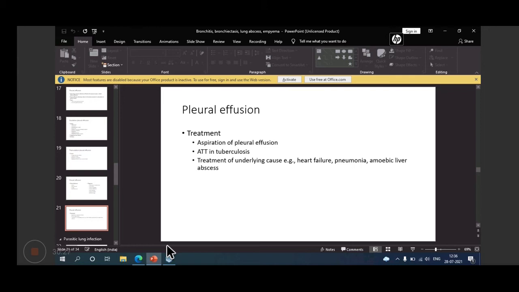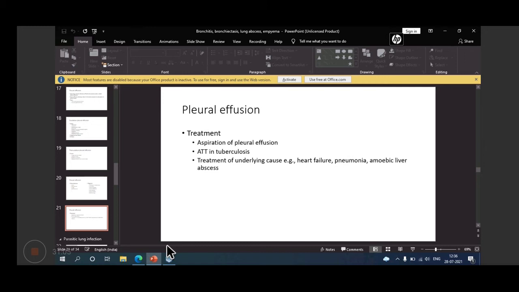So treatment is aspiration of pleural effusion. That is very important, and it is named thoracentesis. Thoracentesis is the aspiration of pleural effusion. This is very important because aspiration of pleural effusion relieves the patient from breathlessness, dyspnea. And anti-tubercular treatment, because a very common cause of pleural effusion in India is tuberculosis. So anti-tubercular treatment can be given in tuberculosis.